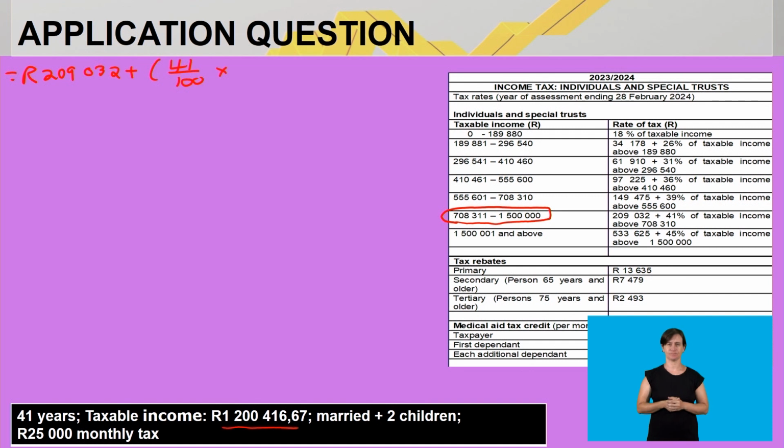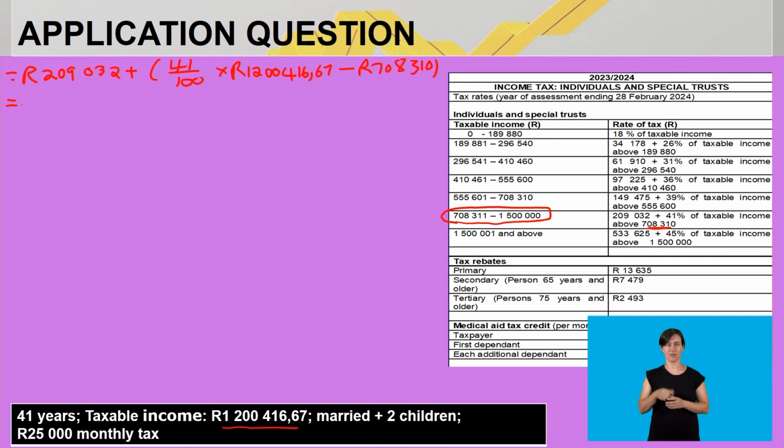I'm just going to type that in so that you can follow with me. So how will I get that amount? I take 1,200,416 rand and 67 cents minus the ceiling amount in this tax bracket, which is 708,310 rand. Are we clear on that?